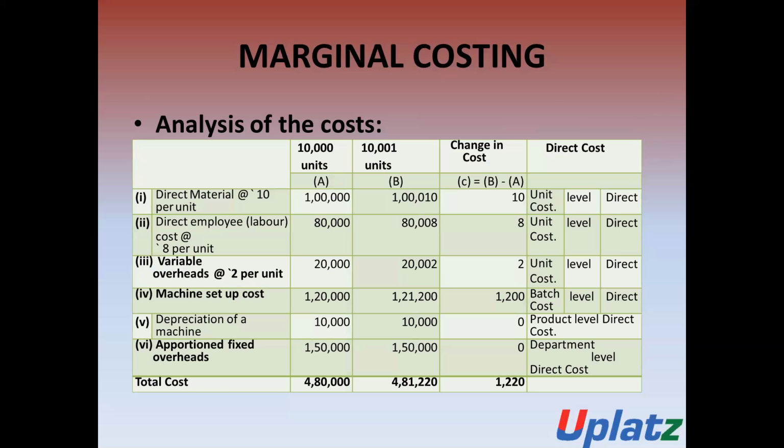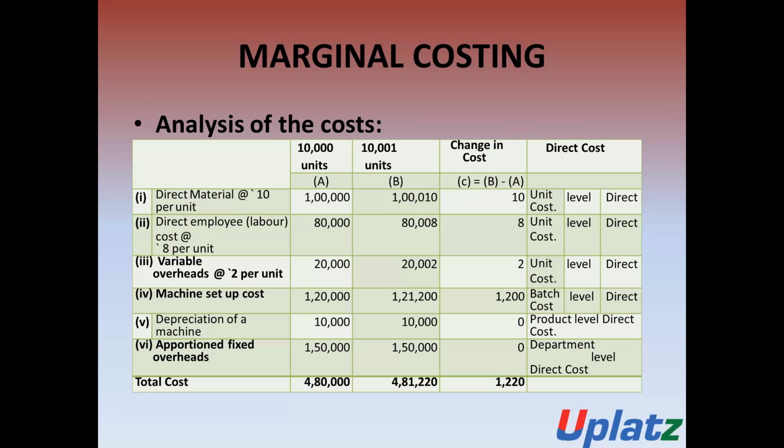Variable overhead is 2 rupees per unit. For 10,000 units it will be 20,000, and for 10,001 units it will be 20,002 rupees. The change in cost is 2 rupees, which is 20,002 minus 20,000. It is also considered a direct cost.